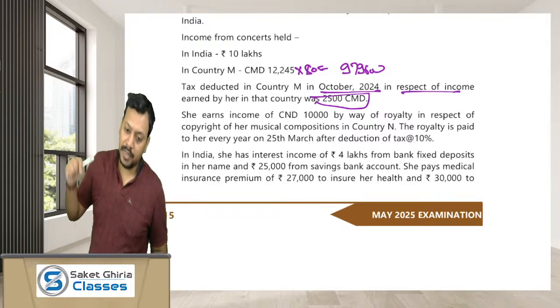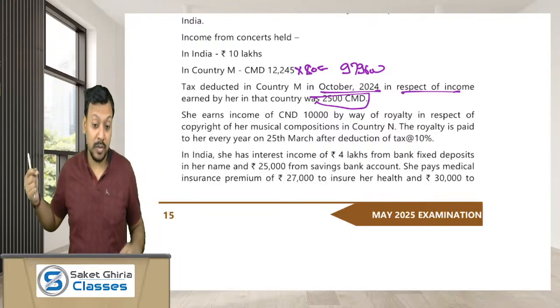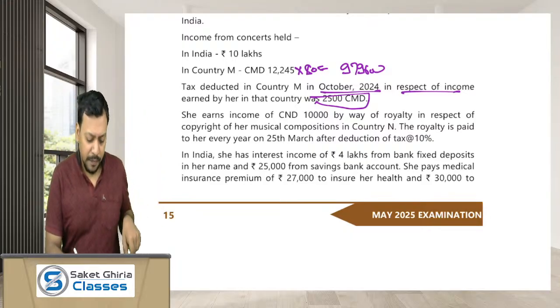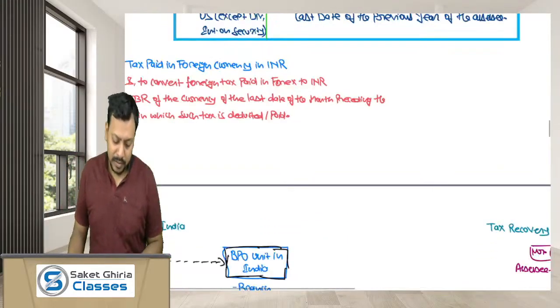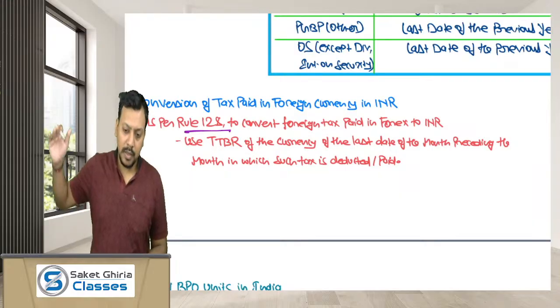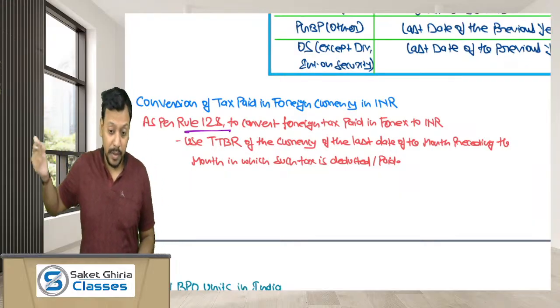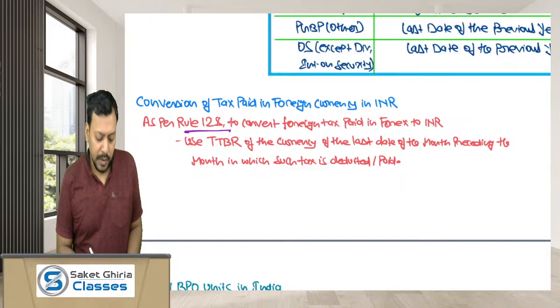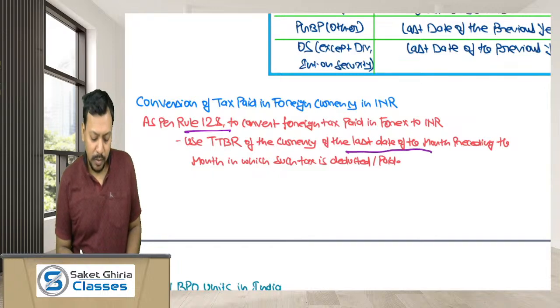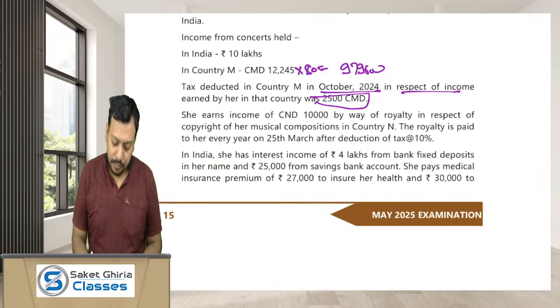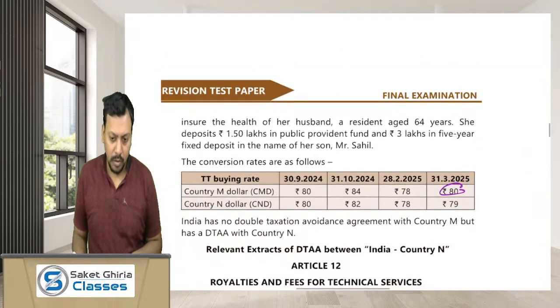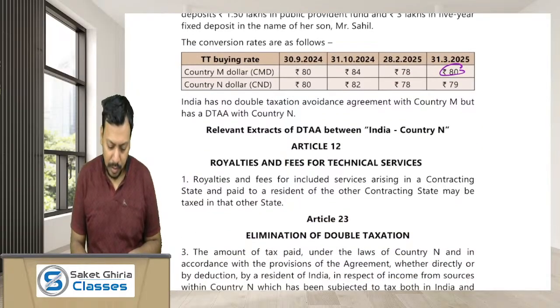Dear friends, here the tax which has been deducted in country M is also given in foreign currency. If the tax details are given in foreign currency, then as per rule 128, to convert that foreign currency into Indian currency, we have to use the TTBR of the last date of the month preceding the month in which the tax is deducted or paid. So the tax is deducted in October 2024, and we have to use the TTBR of 30th September 2024. So what is the TTBR? Okay, 80 rupees.